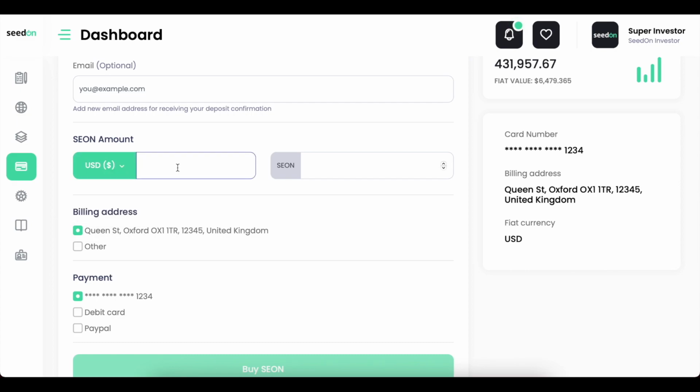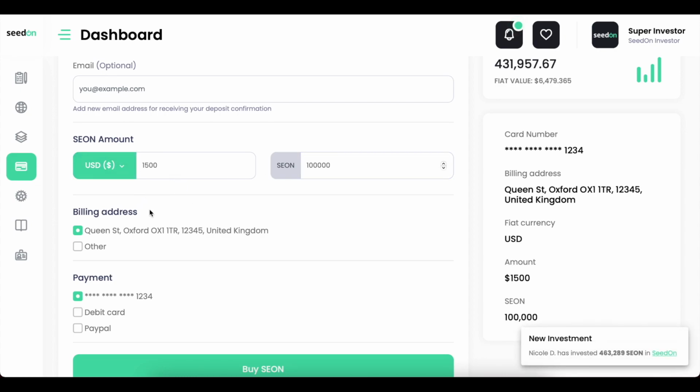You can also start typing over here the amount that you wish to add to your account. This is going to automatically be converted to SeedOn, or you can do it the other way. So you can put SeedOn, for example, $100,000, and it's going to automatically be completed in USD. Here you have a billing address and the payment.